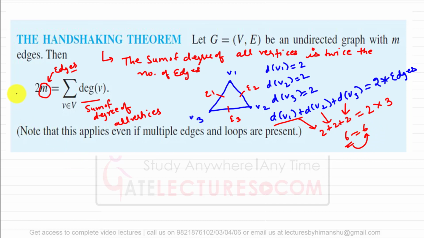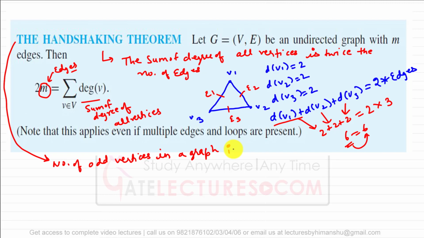Now one more thing that you can say just by looking at this handshaking theorem, that is that the number of odd vertices in a graph is always even. Why can you say the number of odd vertices in a graph is always even? Just by looking at this particular theorem.